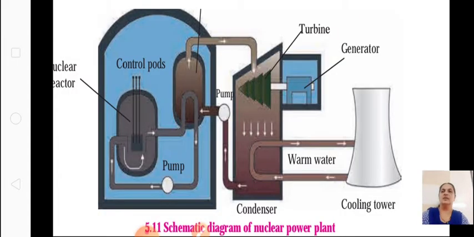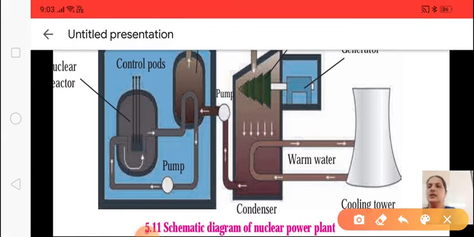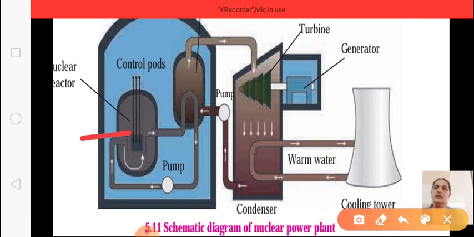Okay, you can see here this is the reactor. This is the nuclear reactor where the fuels are taken and it goes through fission. This is the control rods where the reaction should be controlled. Then from here it goes to the boiler where it is converted into steam, and then this steam helps to rotate the turbine, and then electricity is produced.